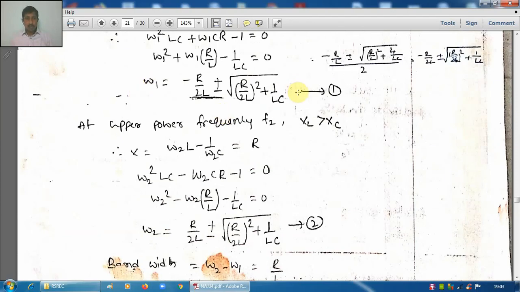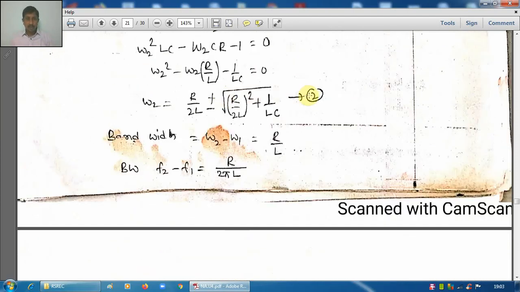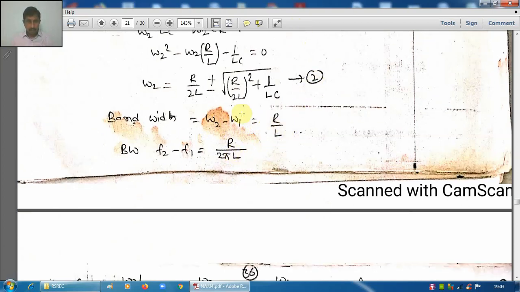So this is the value of omega 1, this is the value of omega 2. Bandwidth equal to omega 2 minus omega 1, or F2 minus F1. Both are the same. So if you do equation 2 minus equation 1, this term will get cancelled, only this term will appear, and that becomes equal to R by L. So omega 2 minus omega 1 equal to R by L. Omega is nothing but 2 pi F, so if the 2 pi is taken this side, F2 minus F1 equal to R by 2 pi L.